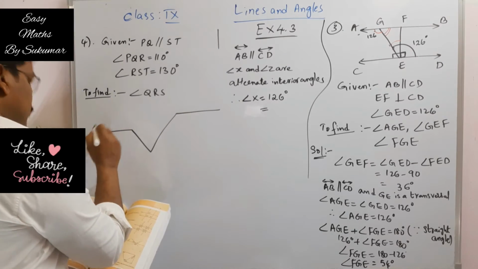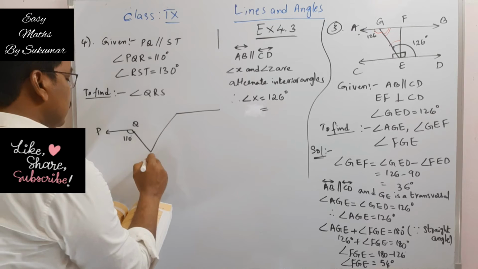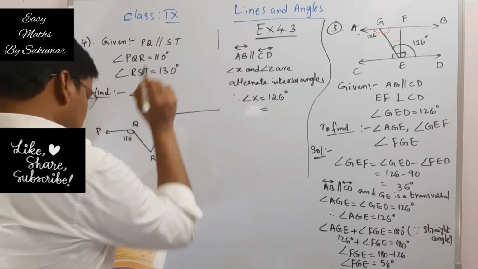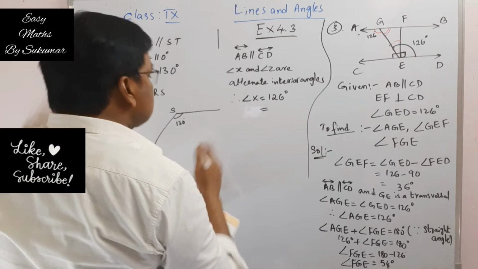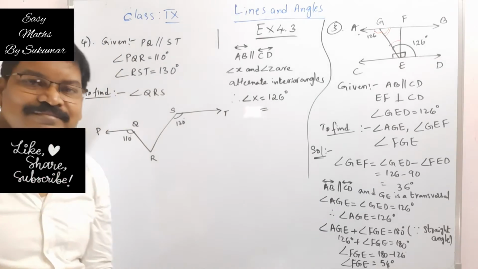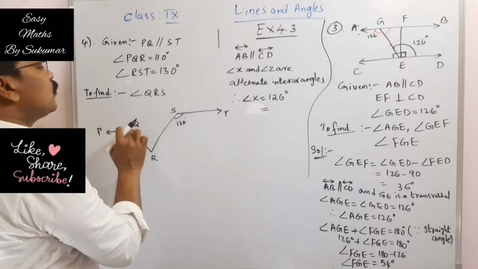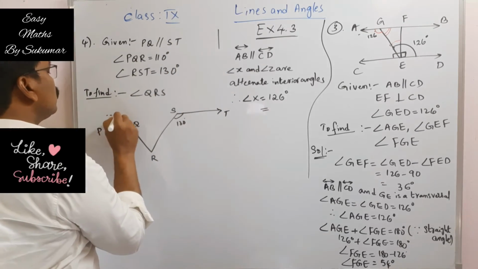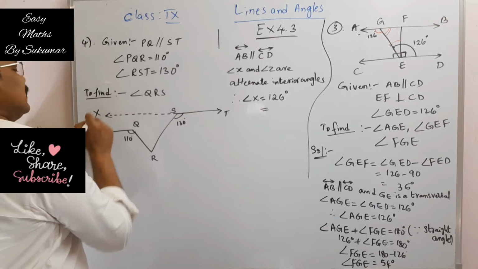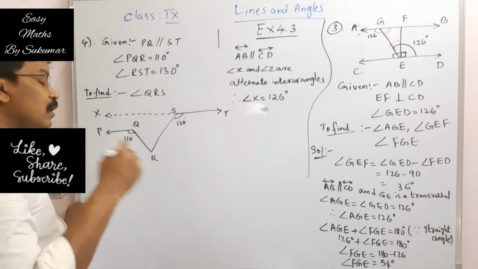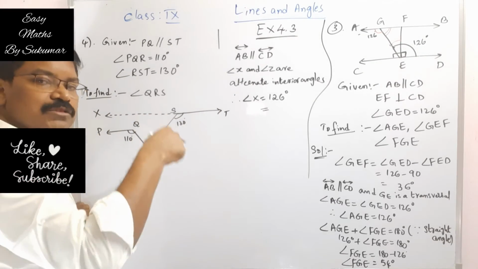So this is PQ. This angle is 110 degrees. Here it is capital R and this angle is S, 130 degrees, and this is T. Yeah, this is the figure. Okay, my dear students. Now here what is given? This PQ is parallel to ST. That means if you produce this line, my dear students, this is some X. This XT and PQ are also parallel.